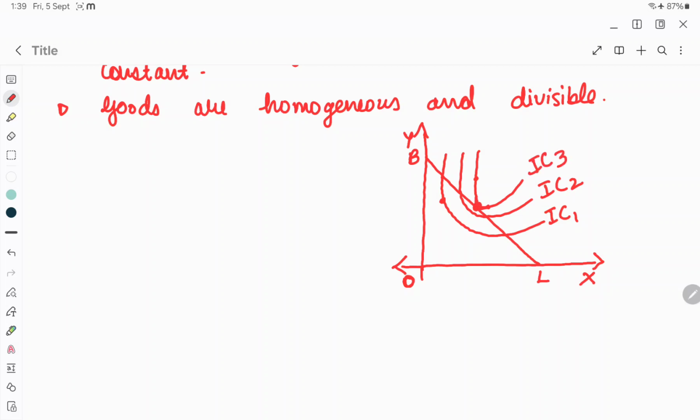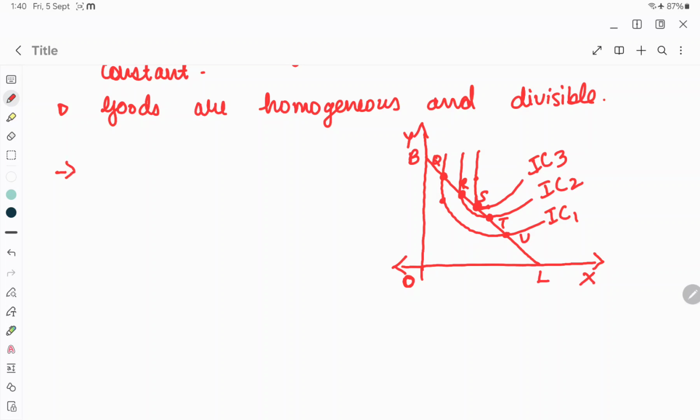Now these are different points. Point R, S, point Q, point T, or any, let's say any P, Q, R, S, T, U. Okay.